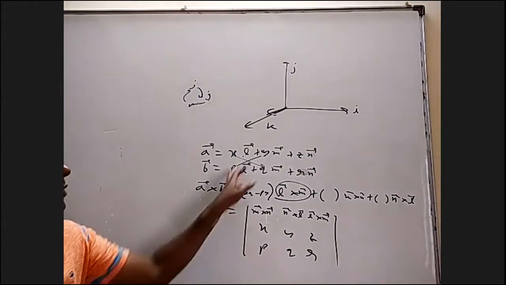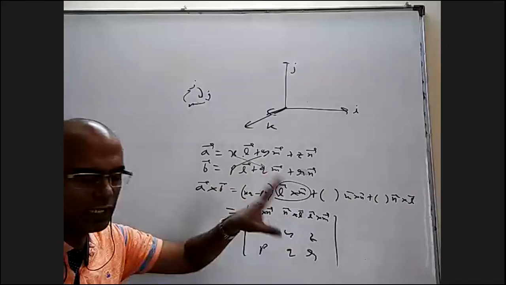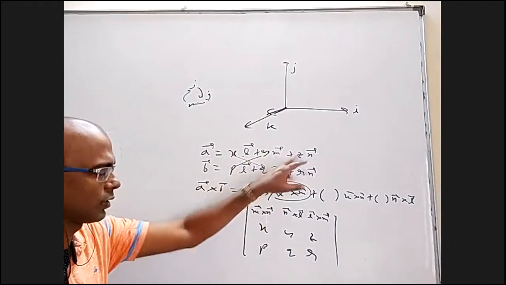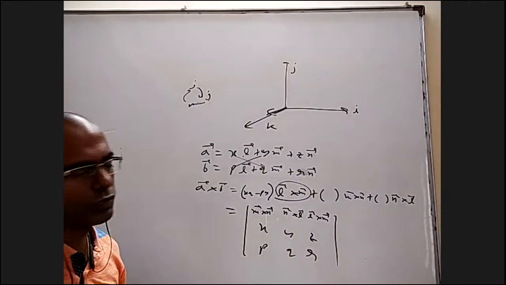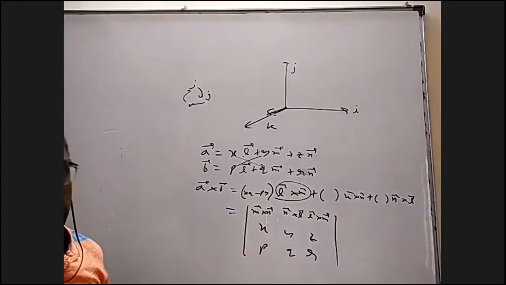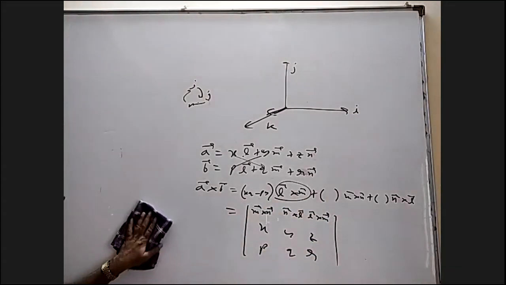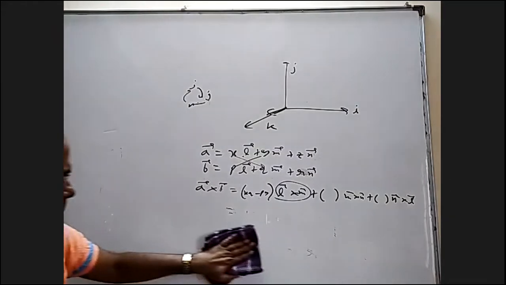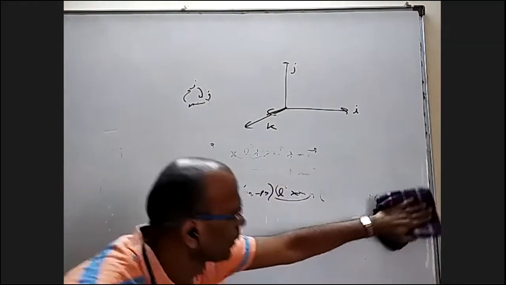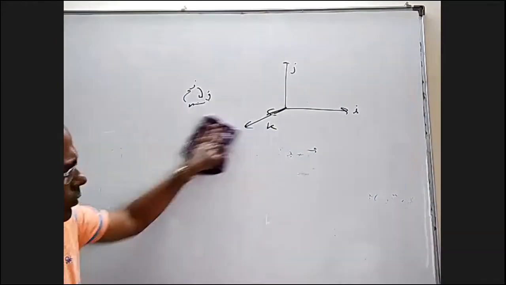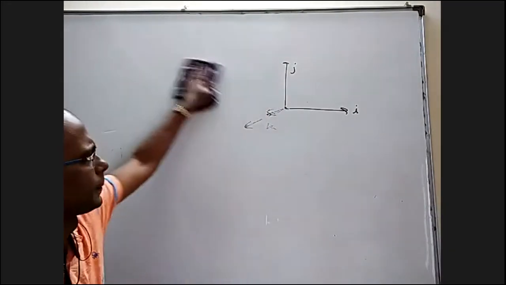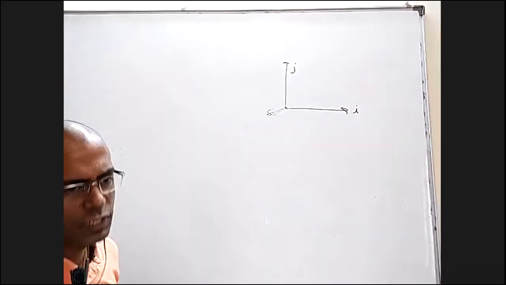But how it came is simply we expanded. 9 things will come. 3 things are 0, that is L cross L, M cross M, N cross N. Other 6 things, 2 to 2 things we combined, and we are able to get this. We may not use this formula so much.